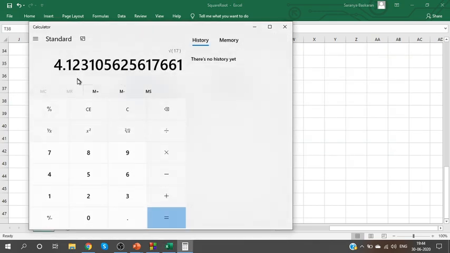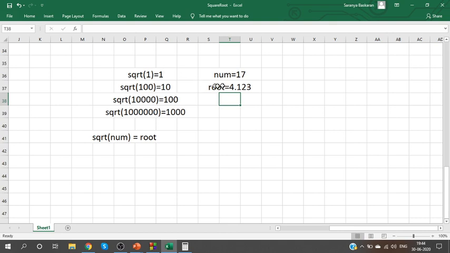So instead of getting 4.123, we will try to get it as 4123. Because I'm not going to work with float values, since it is going to lead to some complications with increment. Since I can't just increment it directly, instead of float values, I'll work with integers.